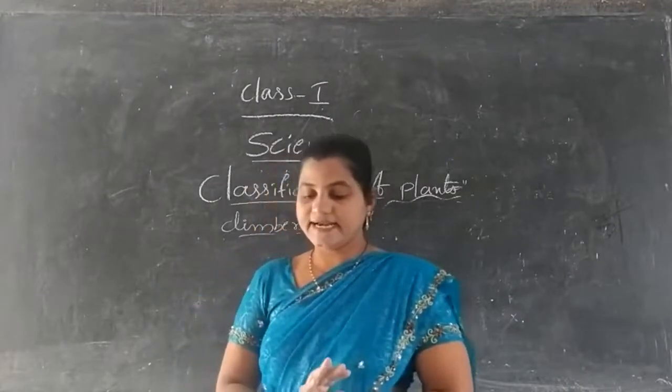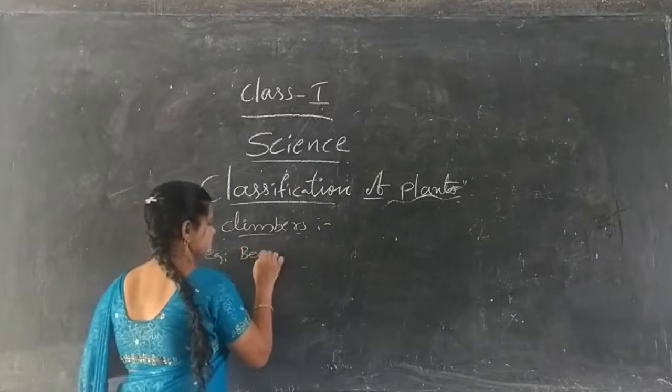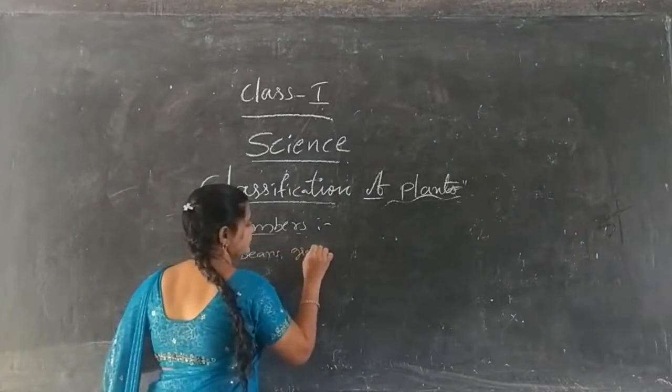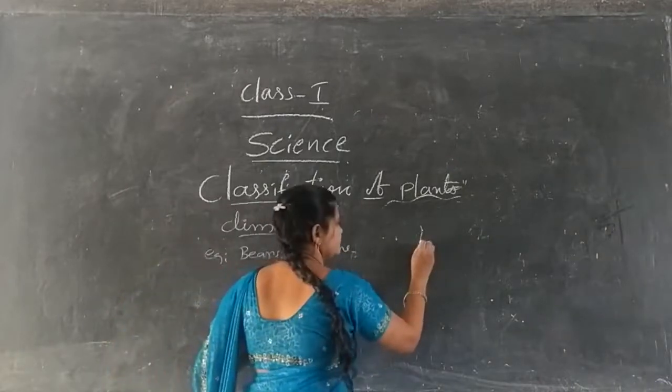Commonly beans and grapevine. For example, we can say beans and grapevine. Like this, money plant also.